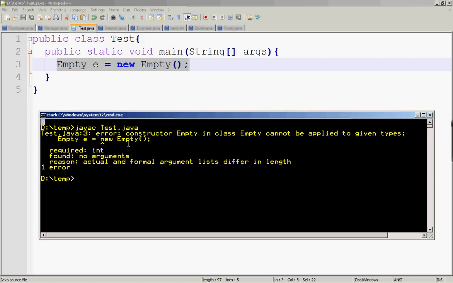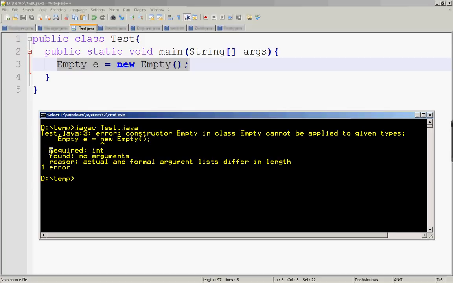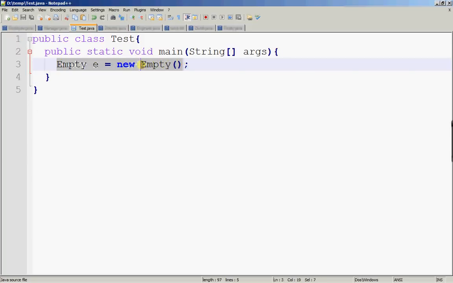Okay, they've improved the compilation error message now. It says the constructor empty in class empty cannot be applied to the given types. What is required is a constructor which takes in a number. In other words, when you create an instance of empty, you have to use the constructor which takes in a number. However, what has been found on line 3 here is that you are actually calling the constructor of empty which takes in nothing, and that constructor does not exist. The only way to create an instance of empty in this case is to pass in an integer.